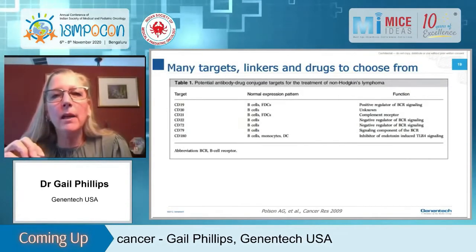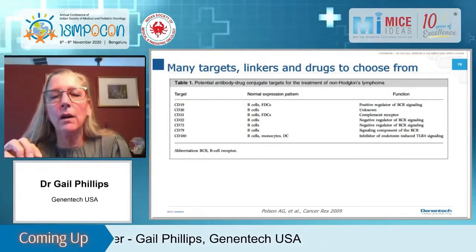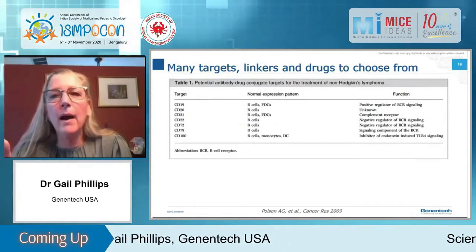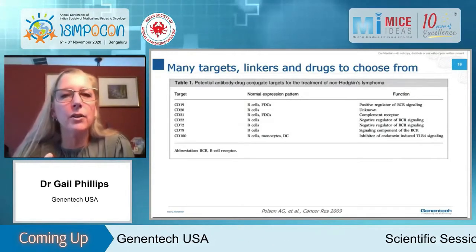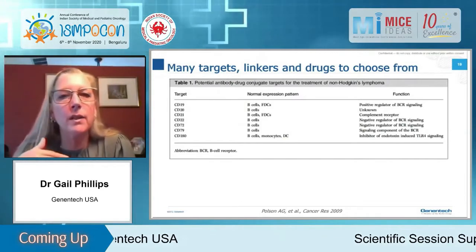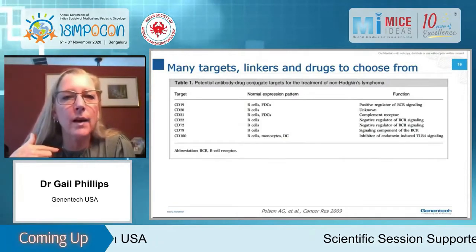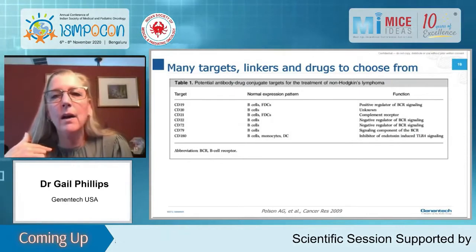So I wanted to spend a minute talking about ADCs for non-Hodgkin's lymphoma. So if you think about B-cell malignancies, there are a lot of different targets to choose from. So these are shown here. You can see CD19, 20, 21, 22, 72, 79, et cetera. Next slide, please.